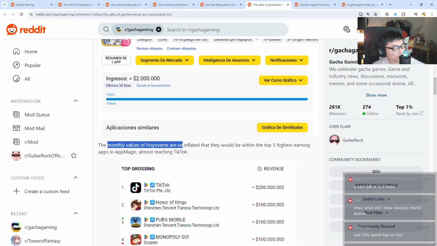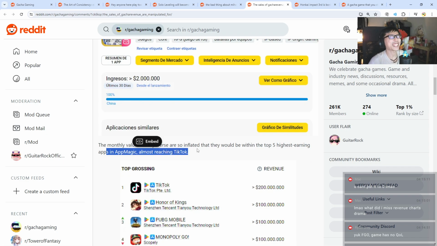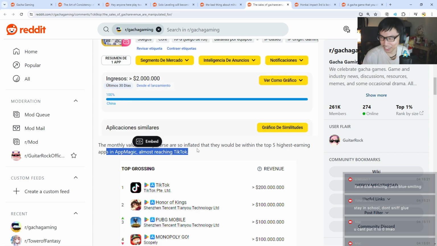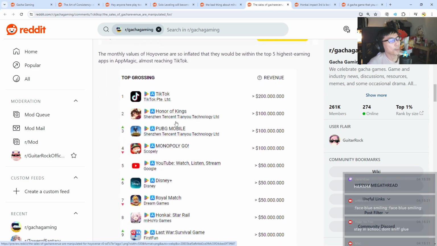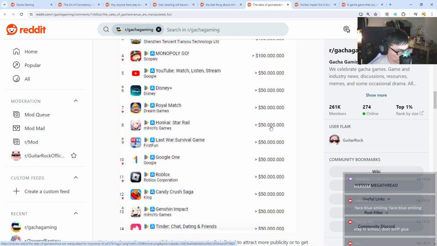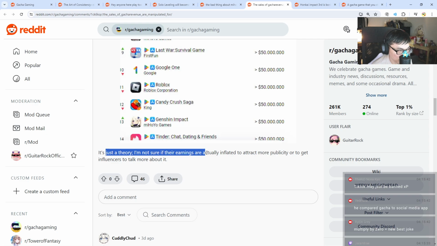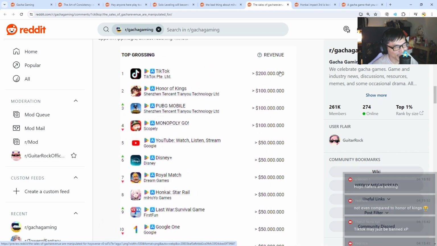The monthly values of Hoyoverse are so inflated, they will be within top 5 highest earning in App Magic, almost reaching TikTok level. TikTok is competing with Genshin. Okay. Stay in school. Yo, what is this? This drama is fake. TikTok, Honor of Kings, PUBG Mobile, Monopoly Go, YouTube, Honkai Star Rail is here. It's just a theory. I'm not sure if their earnings are actually inflated to attract more publicity or to get influencers to talk more about it. So what do you guys think of this drama? TikTok is going to get banned soon.